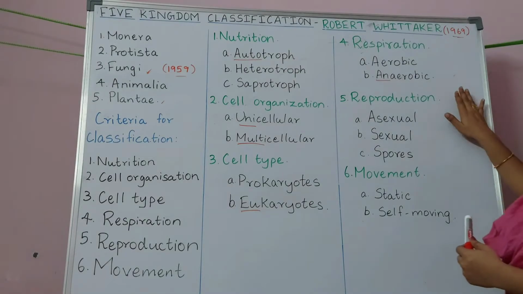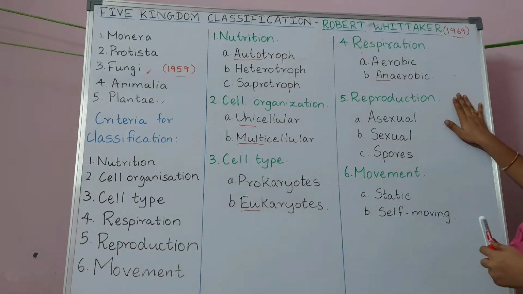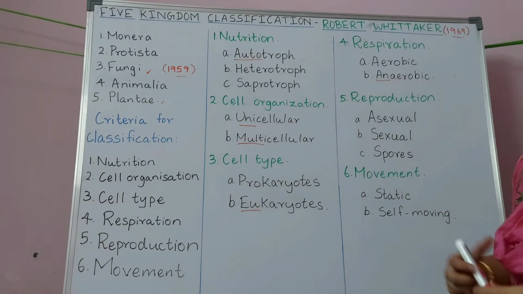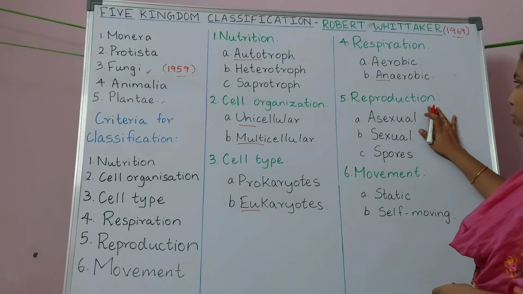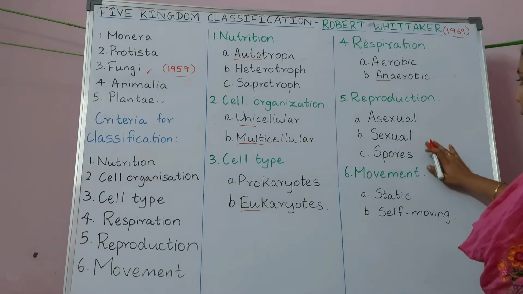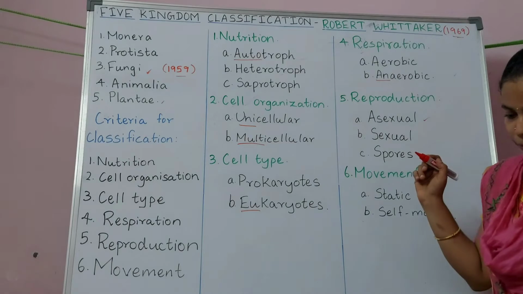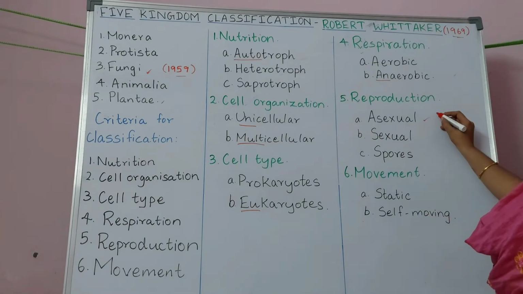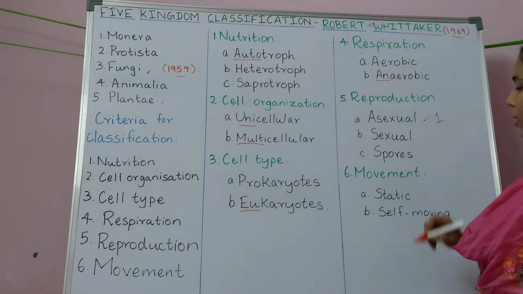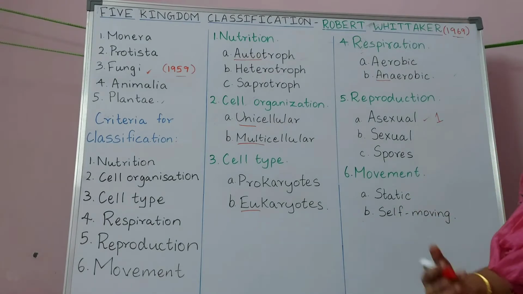And the fifth criteria is reproduction. Reproduction is the ability of an organism to produce its offspring. So based on reproduction, we can classify organisms into three types. Asexual means a single parent cell is required to produce an offspring.